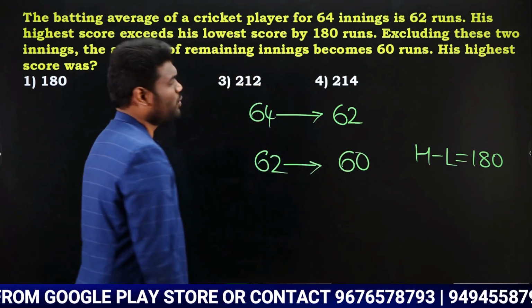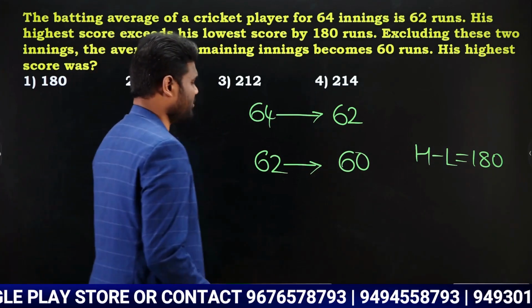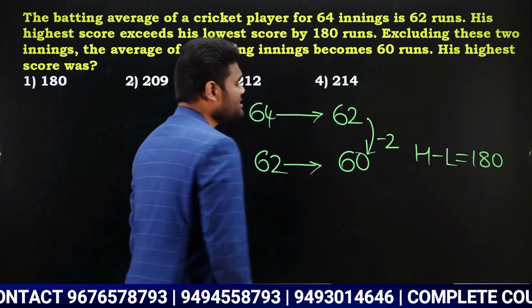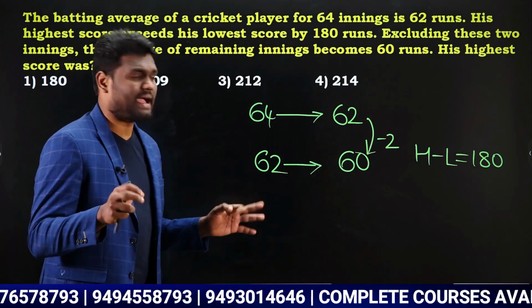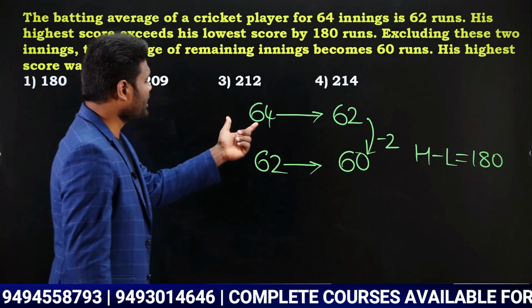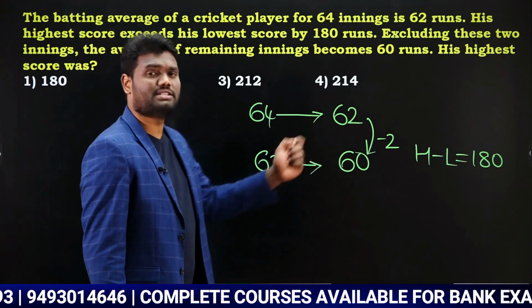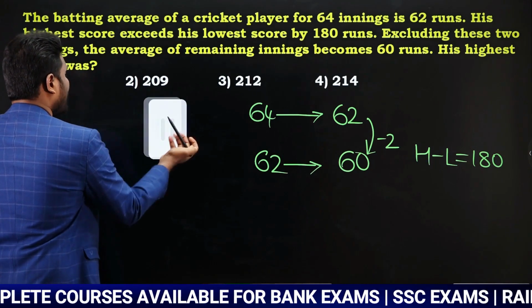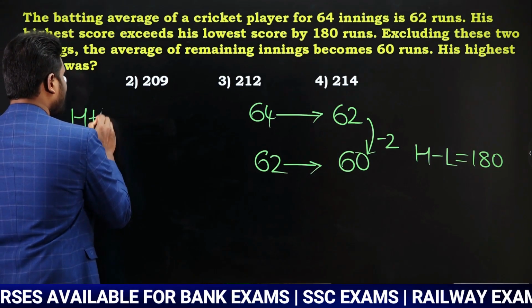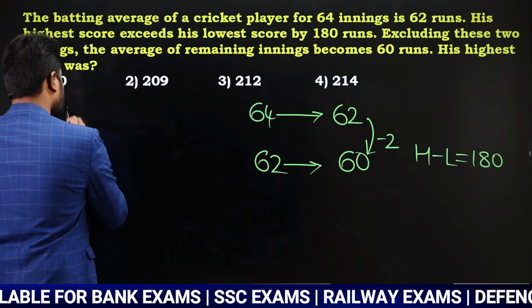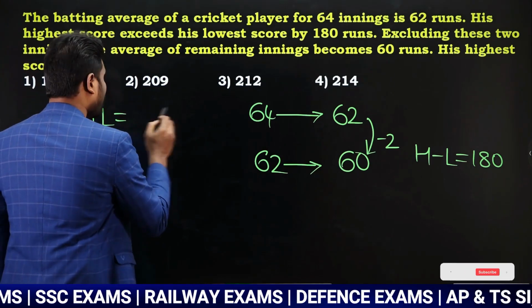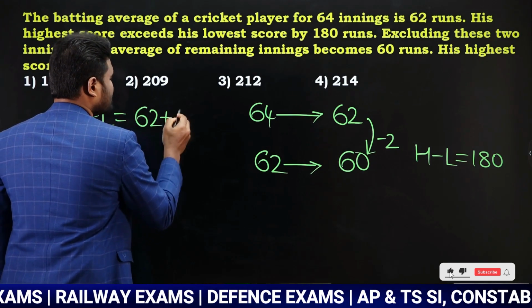Now we are supposed to find what is the highest score. Very simple. If you observe here, what happened? Average is reduced by 2. When average is reduced by 2, each and every match is going to be reduced by 2. If you look here, for 64 matches, average is how much? 62. 62 means both those highest plus lowest matches should be 62 plus 62.